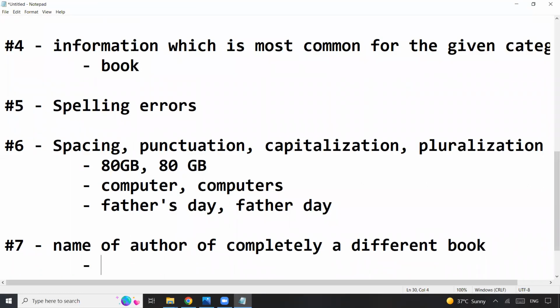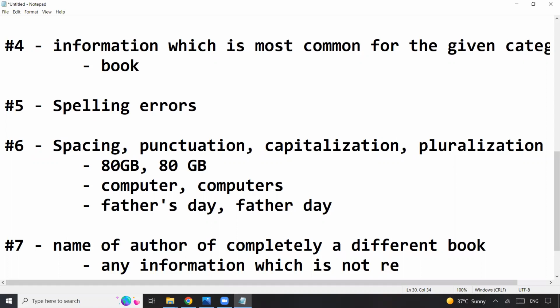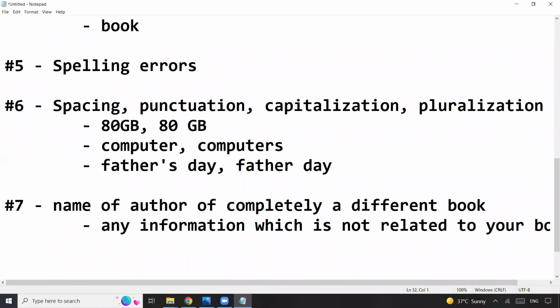That is basically any information which is not related to your book. KDP takes this very seriously because anything which is going to affect the customer experience, KDP doesn't allow. That's the reason we must try to stay away, and we shouldn't be making those mistakes when we are publishing our low content or no content books.